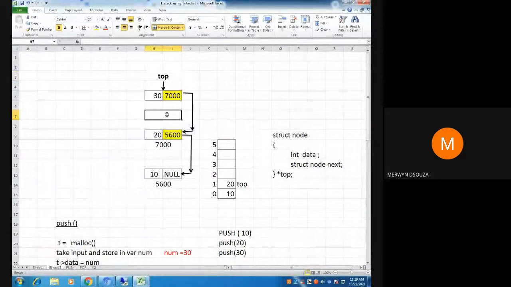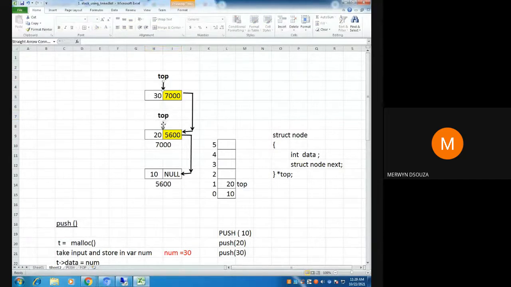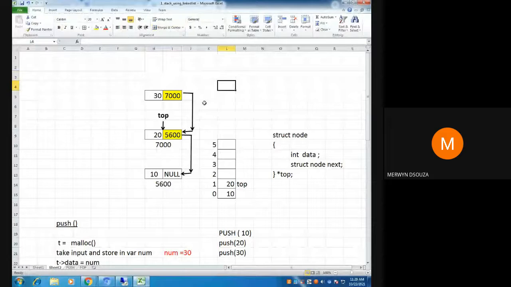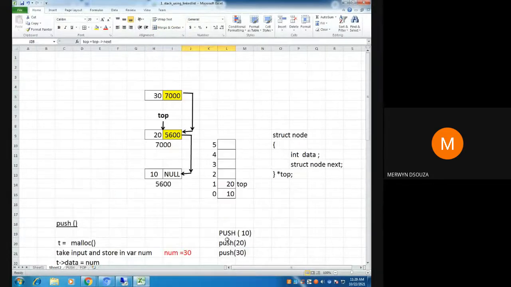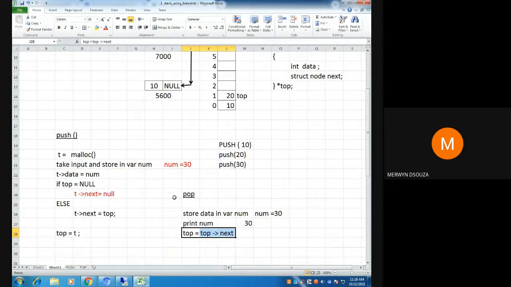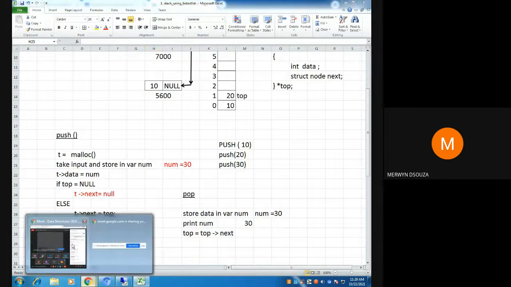So what will happen? Top will come here and this will come here. So basically top has come to this node because of this line, top equal to top arrow next. Now I have shifted my top. What is left now? Only one step remains. What is that?